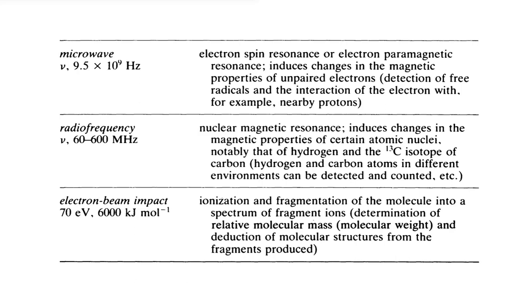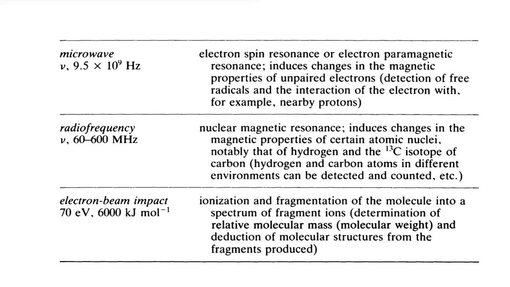Another important spectroscopic technique is mass spectrometry. One of the important differences between mass spectrometry and the other spectroscopic techniques that we had discussed earlier is that the mass spectroscopic technique does not use electromagnetic radiation or light. Instead, in this technique, we are using an impact of electron beam of about 70 electron volt of energy. That is around 6000 kilojoules per mole of energy.